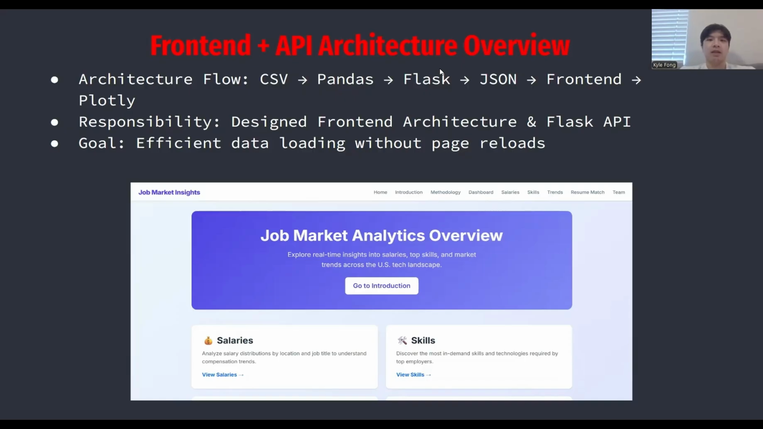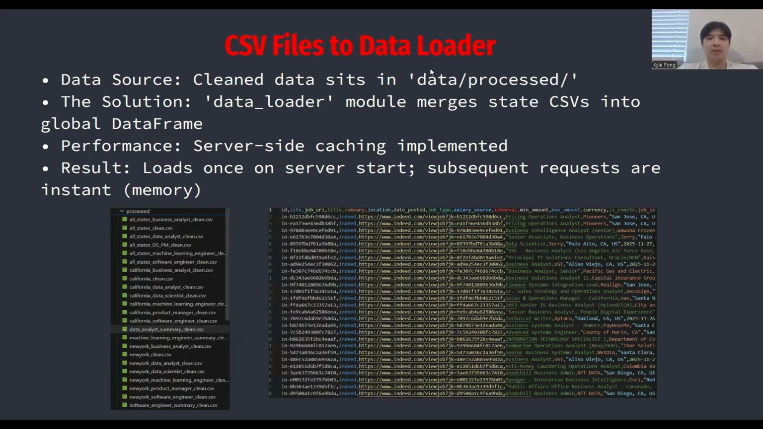My main responsibility was designing the front end and API architecture, bridging between our raw data and the user experience. The goal was simple: ensure efficient data loading so that a user gets instant feedback without ever needing to reload the page. Coming back to what Lexi said earlier, as you can see on the left, our clean data sits in a folder of processed CSV files separated by state and job role.